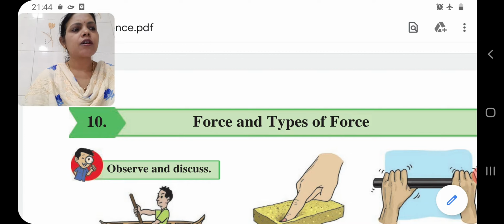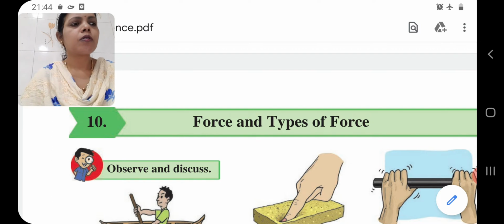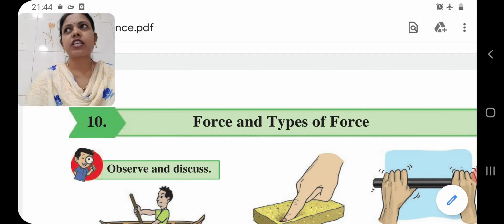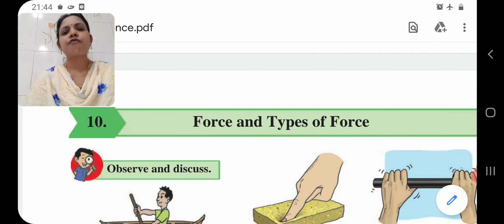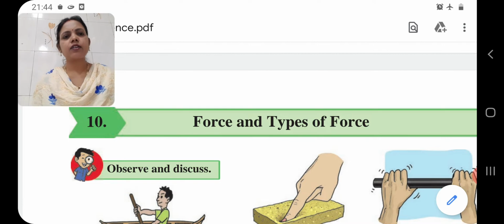Greater force must be applied to lift a greater weight, and for a light weight we require less force, because of gravitational force. So children, here we will complete the remaining three forces, that is magnetic force, frictional force and electrostatic force. First one is our magnetic force.